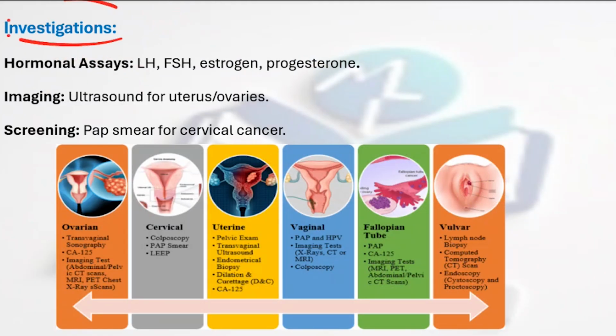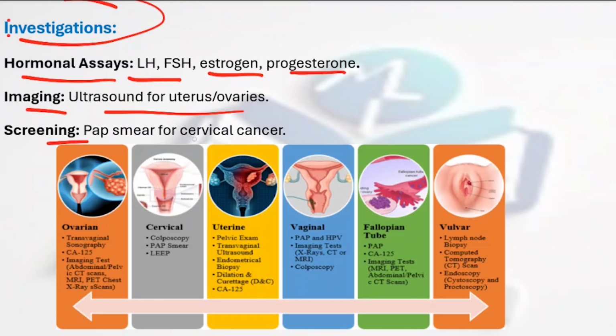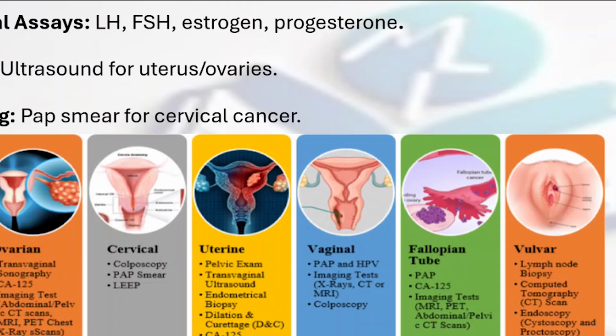Important investigations that can be performed for female health include the hormonal assays, that is luteinizing hormone, follicle stimulating hormone, estrogen and progesterone. Imaging usually involves ultrasound for uterus and ovaries for basic gynecological pathologies, and screening can be done for cervical cancer using a pap smear. And these are the specific investigations that can be performed.